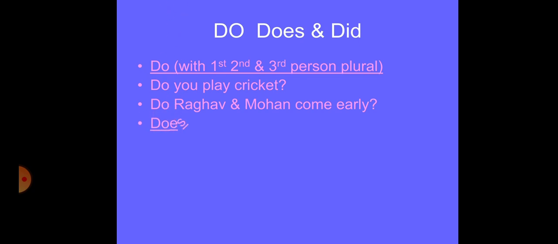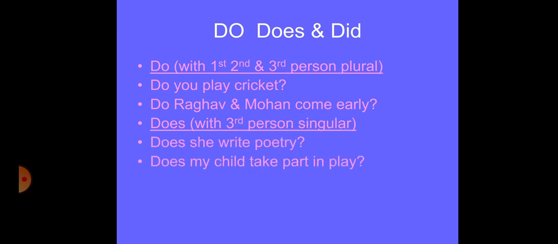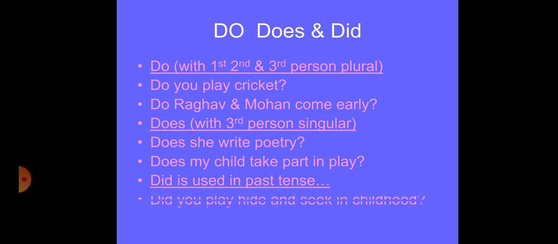Then you have the usage of does. Does will be used with third person singular, that is he, she, or it. Does she write poetry? Does my child take part in the play? Now, in all these, the first form of the verb is used. In the same way, the first form of the verb will be used with did also, but it will be used in the past tense. Did you play hide and seek in childhood? So this is how you have to use do, does, or did.